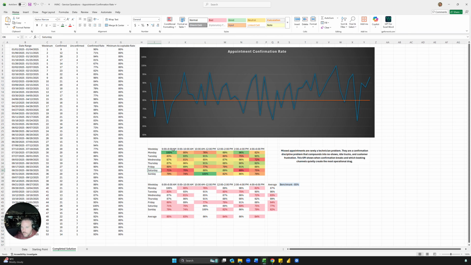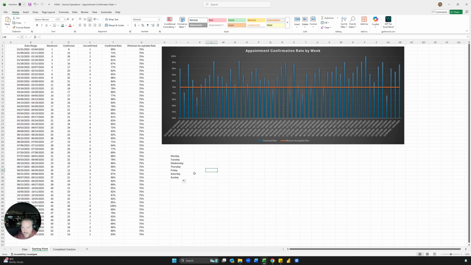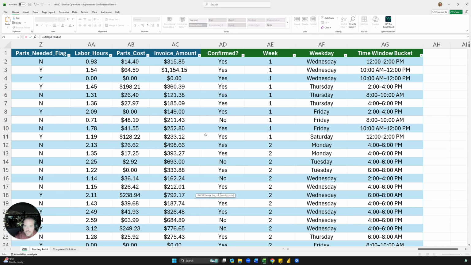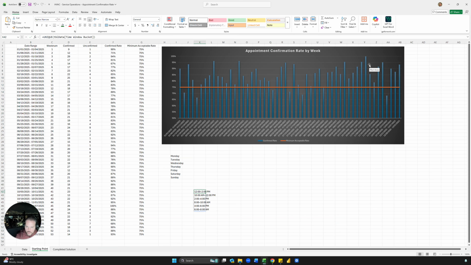Okay, so then we want this time bin, and the way we can do that is the same way we did it before with the unique function. So equals unique, and then go to the time window bucket. Again, make sure the crosshair of the mouse sort of changes, and the header is not highlighted. And then press enter, and you have a unique list.